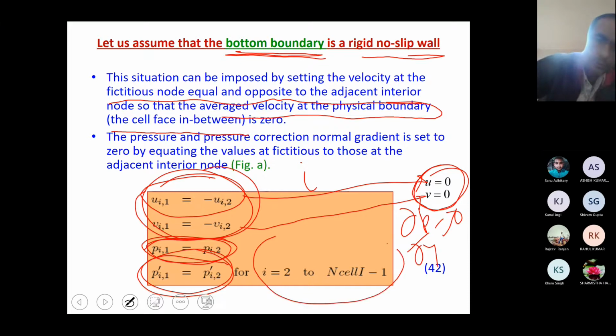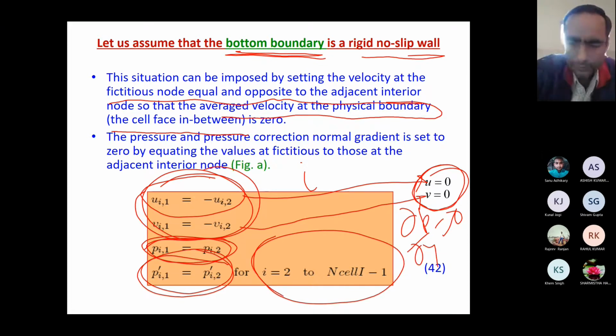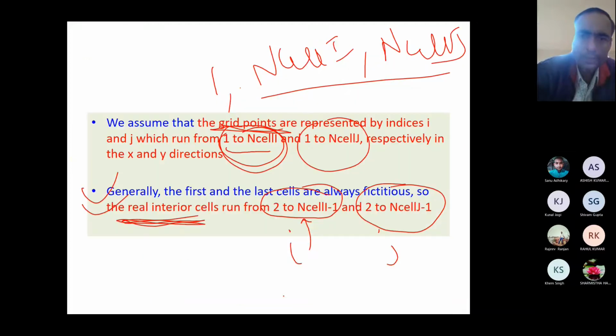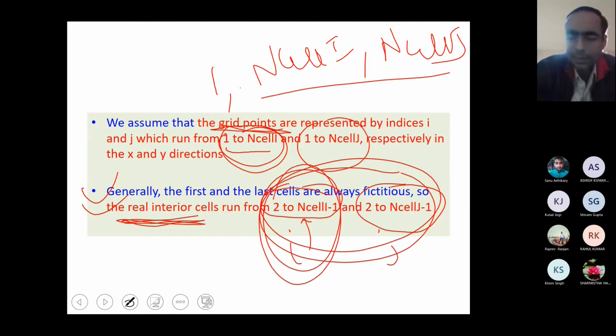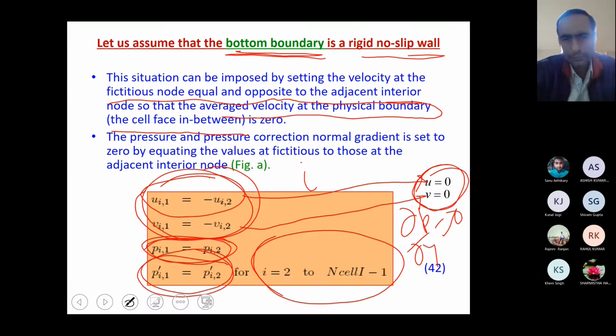And here you see, we have counted only the real points. If you go back, we have only considered the real points. So we have varied I here, from 2 to ncellI minus 1. So this is the implementation. You can do it for the bottom.